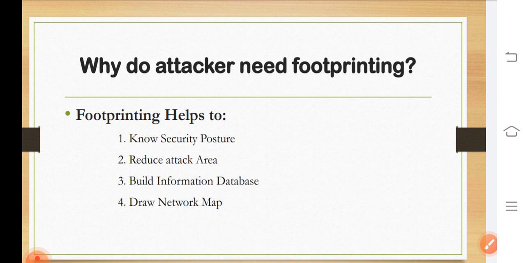Next is build information database. Detailed footprinting provides maximum information about the target organization. Attackers can build their own information database about the security weaknesses of the target. This database can then be analyzed to find the easiest way to break into the organization's security perimeter.